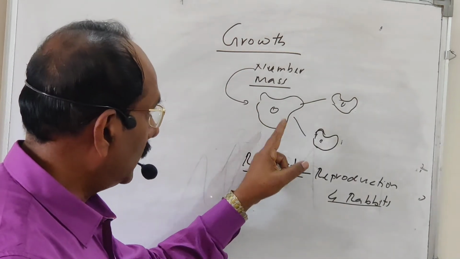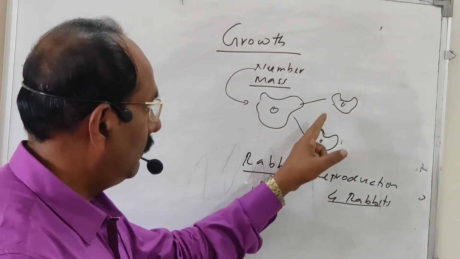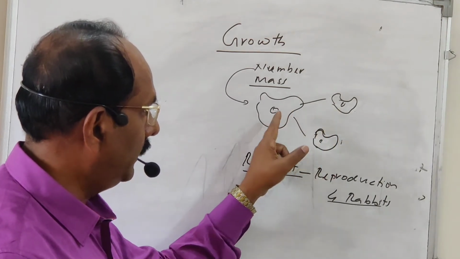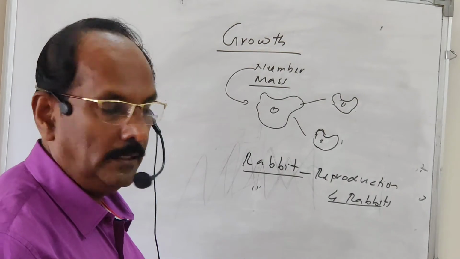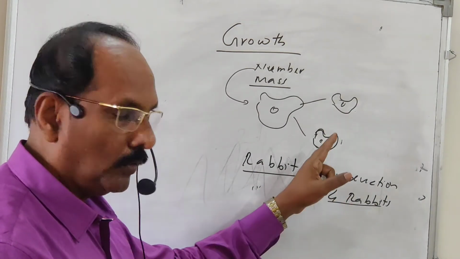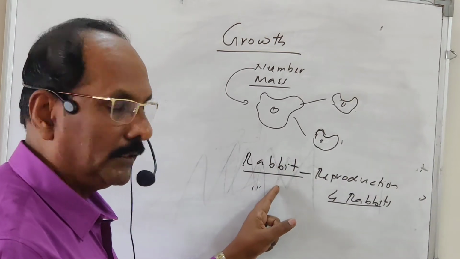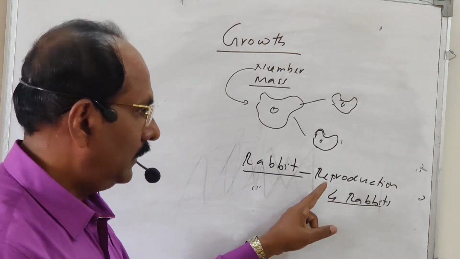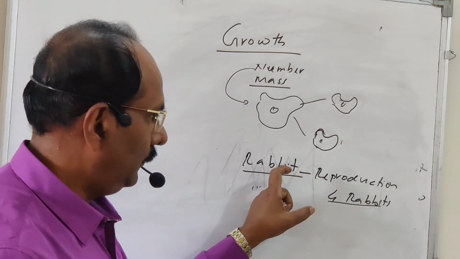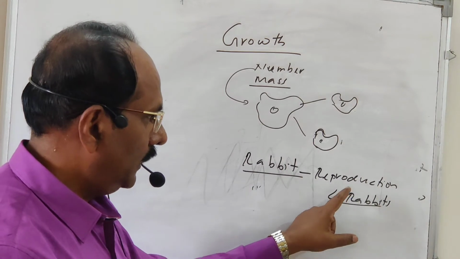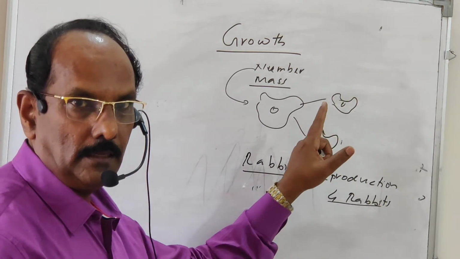And here the mass, if you consider, the mass is not changed. So two amoeba produced, both amoeba having the same mass as the mother. And here also the rabbit producing four individuals, the four individuals grow and they will become just like the mother rabbit, the weight near about the same. So there is no difference in the weight of the mother rabbit, and after the young rabbit grows to become the adult, no change.